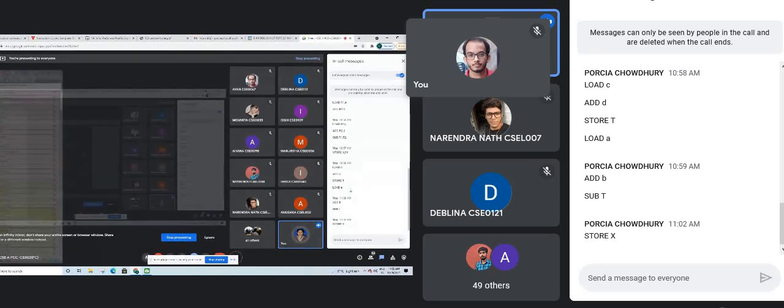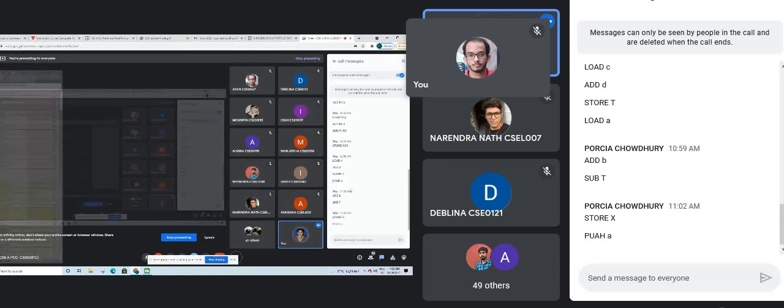And the last one, the zero address instruction. In case of zero address instruction, that is basically stack based CPU organization. So first we have to do push A, which means now we have A at the top of the stack. Then push B. Initially it was a typo, that will be push. So push A and push B.